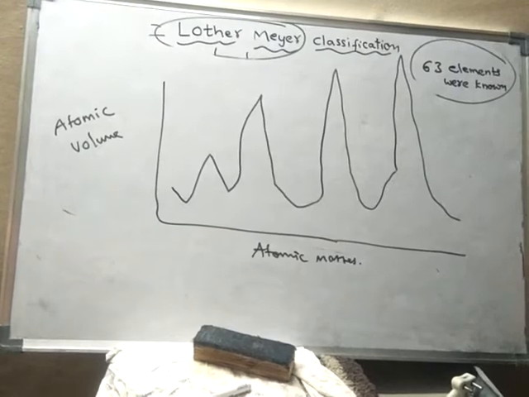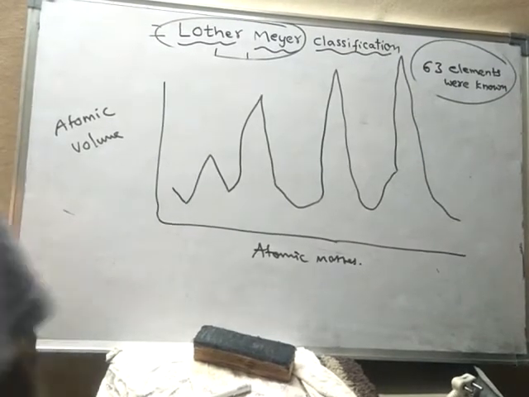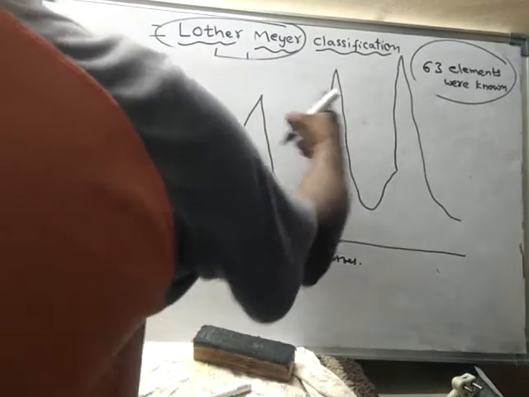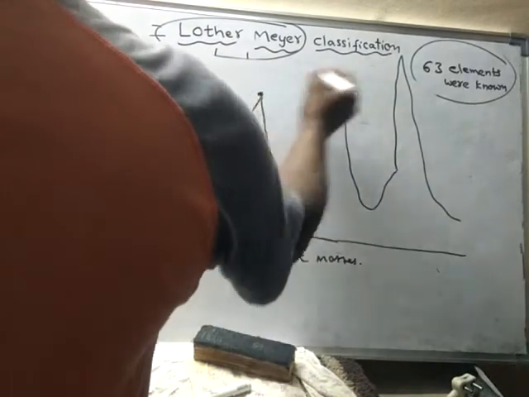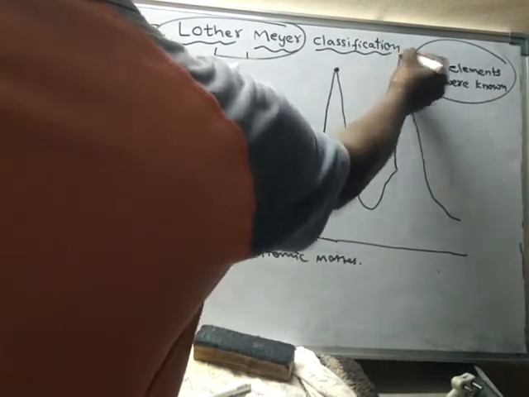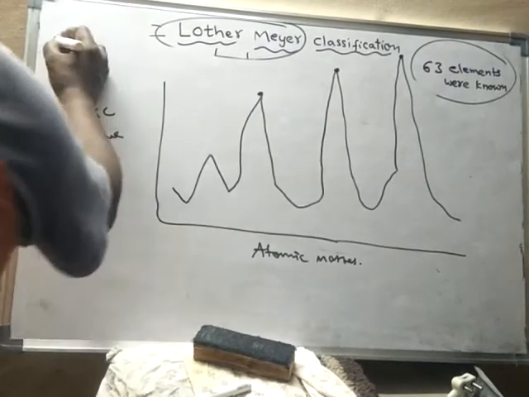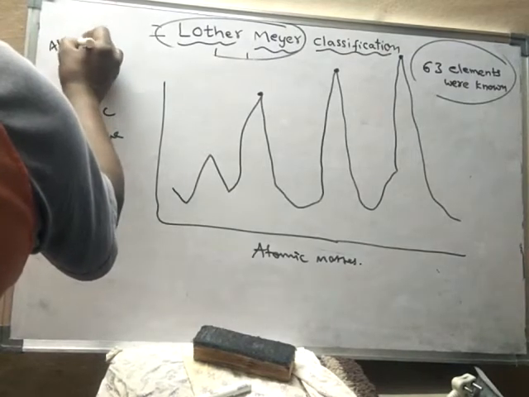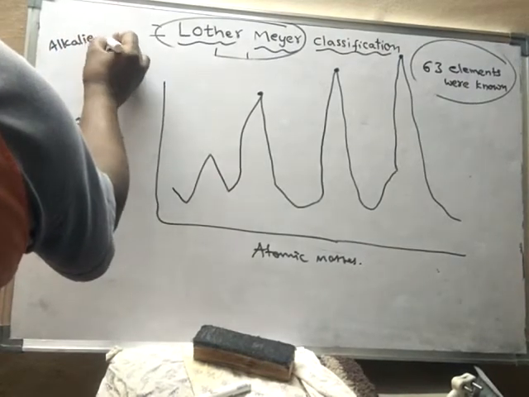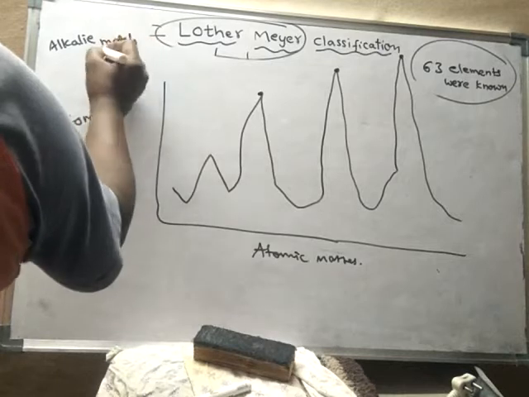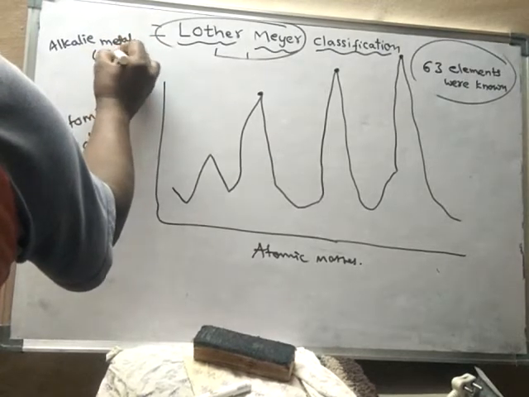Okay, so when he arranged the elements, the alkali metals possess the highest atomic volume. Alkali metals, these are nothing but first A group elements.